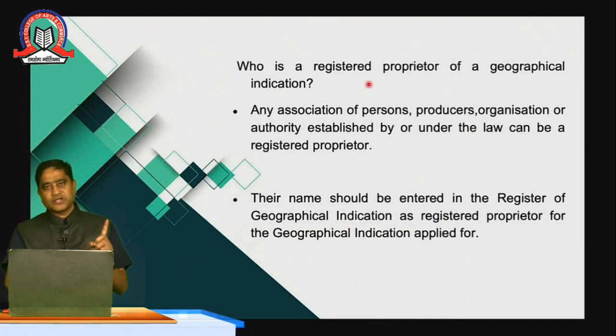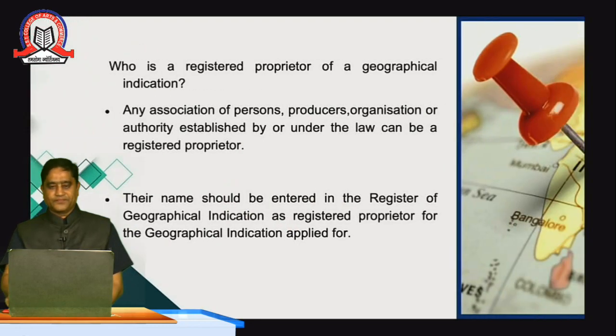Now coming to the point, who is the registered proprietor of the geographical indication? A geographical indication can be registered by a single person, or an association of persons, or a group of persons. A producer organization or authority established by or under the law can go for registration and be a registered proprietor. The name should be entered into the register of geographical indications as the registered proprietor for the geographical indication applied for.